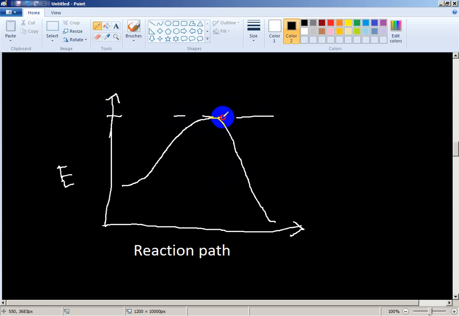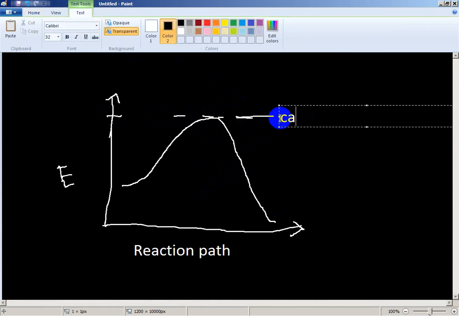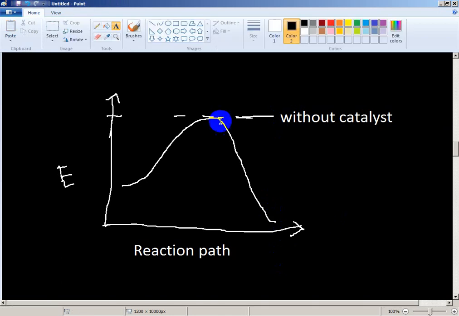More activation energy is required without a catalyst. This is the activation energy without catalyst.